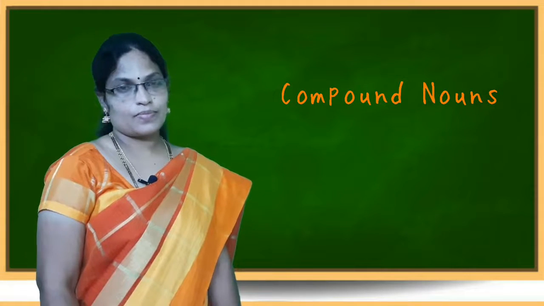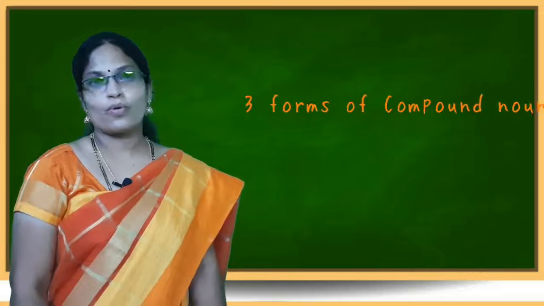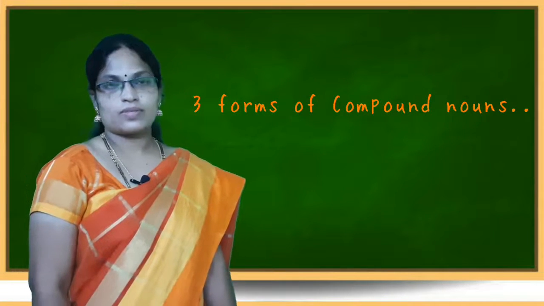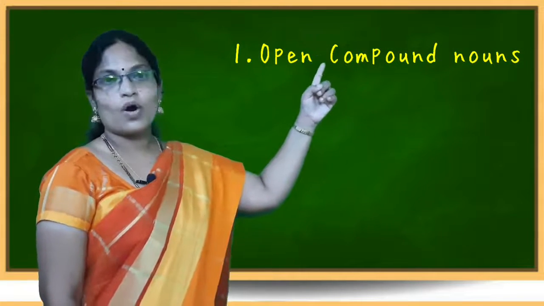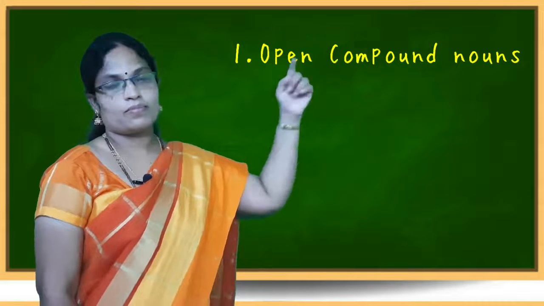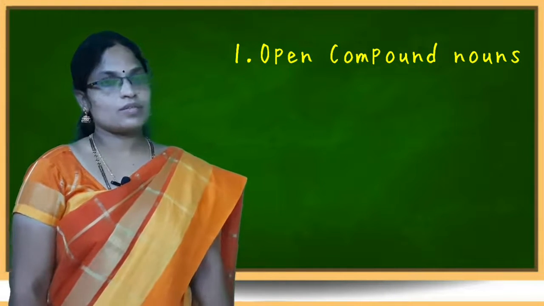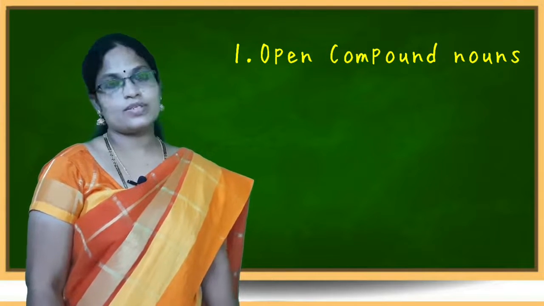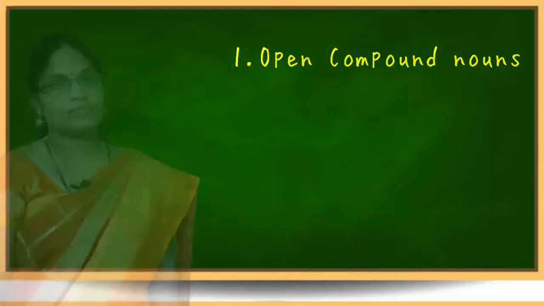We have learnt what compound nouns are. Let us see the three forms of compound nouns. There are three forms. The first one is open or spaced form. In this form, the compound noun is formed by combining two or more words, leaving some space between them.